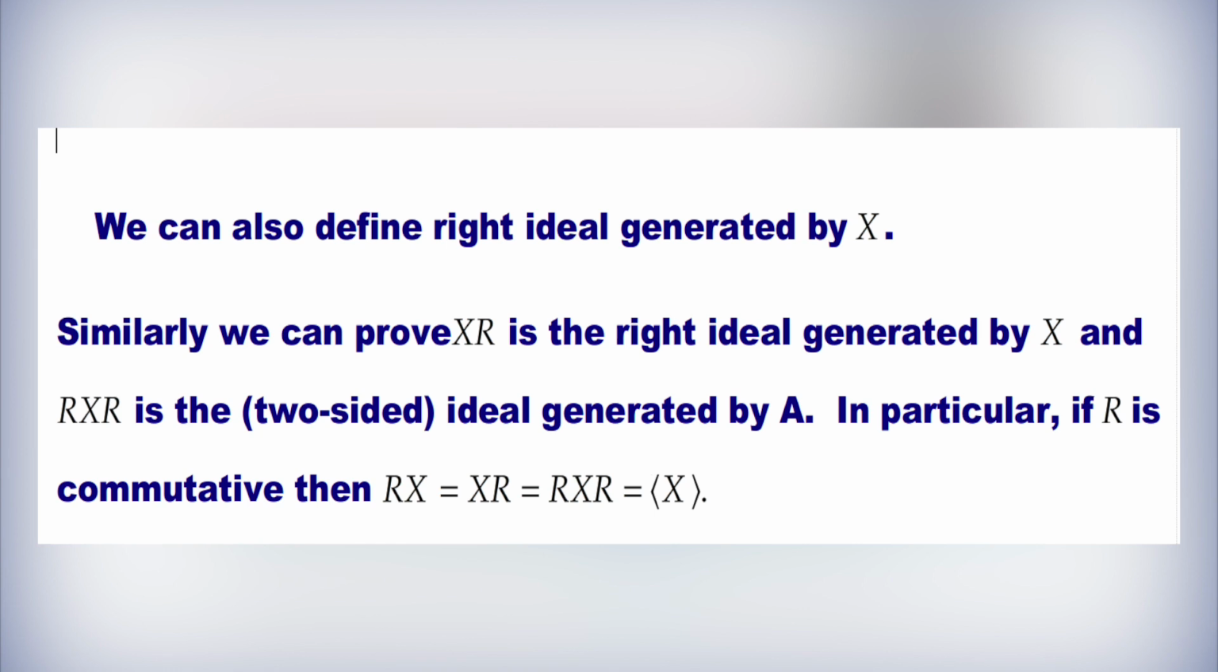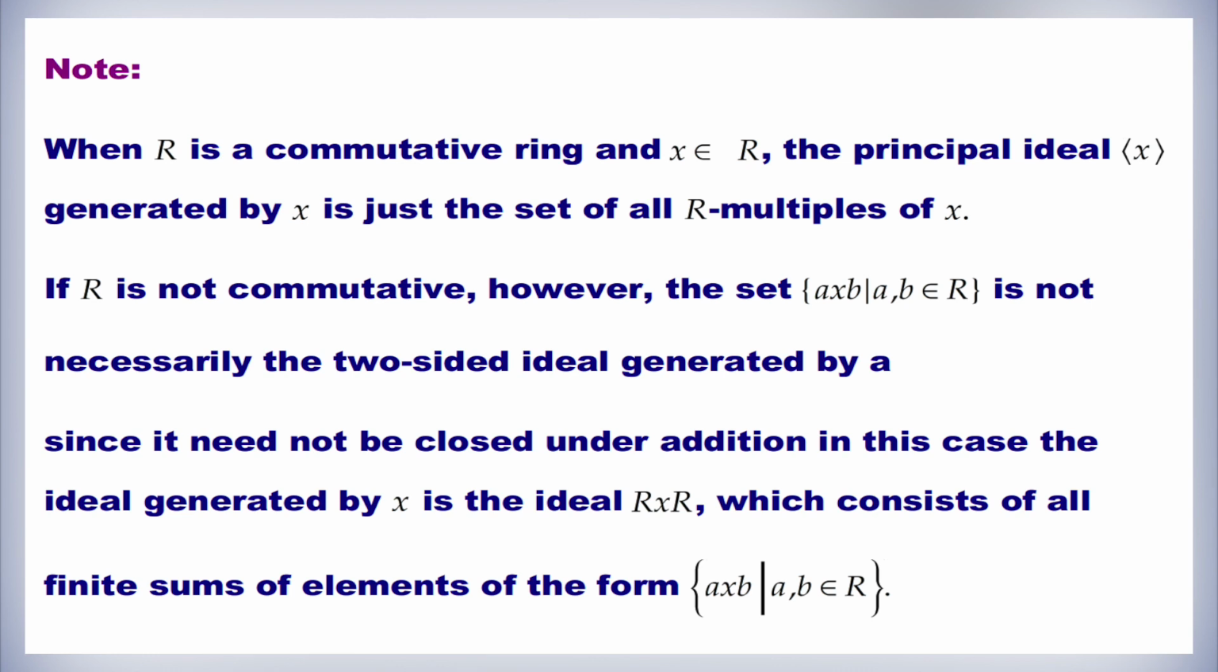In particular, if R is commutative, then Rx = xR = RxR, which equals the ideal generated by x. Note that when R is a commutative ring and x belongs to R, the principal ideal generated by x is just the set of all R multiples of x. If R is not commutative, however, the set of all axb such that a, b belong to R is not necessarily the two-sided ideal generated by x, since it need not be closed under addition in this case.